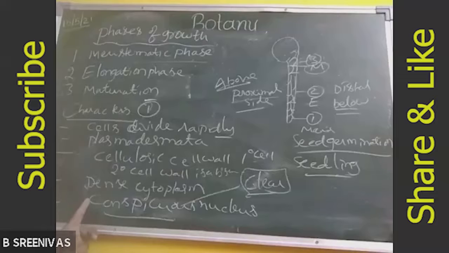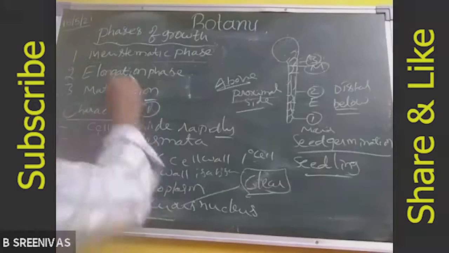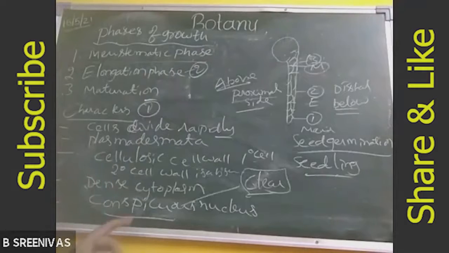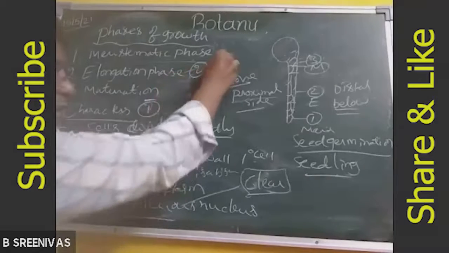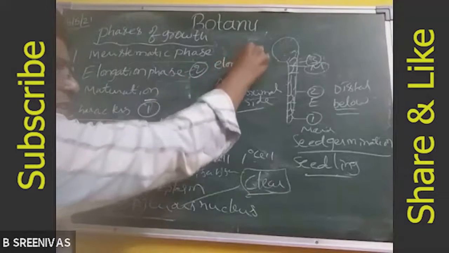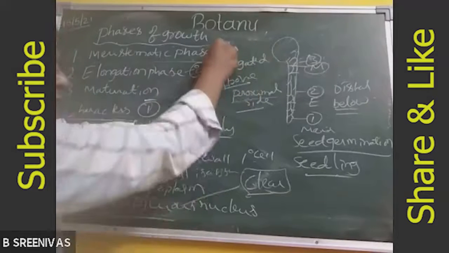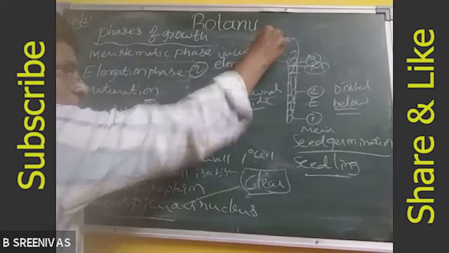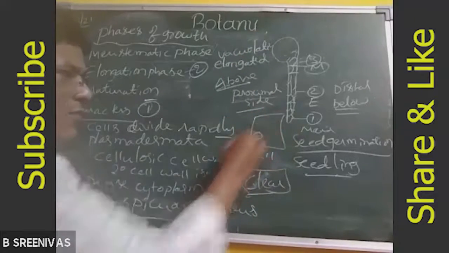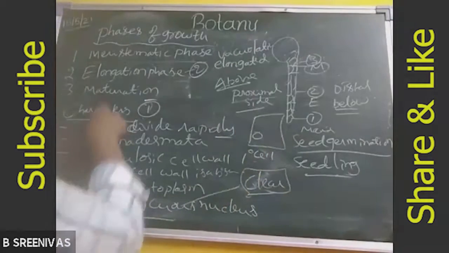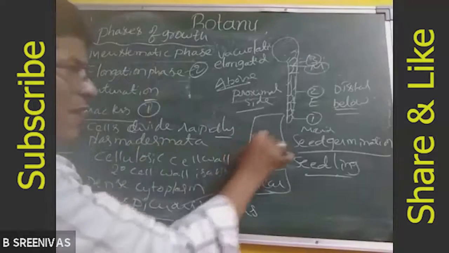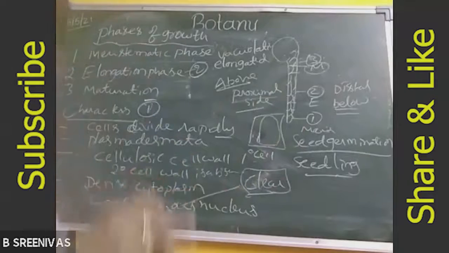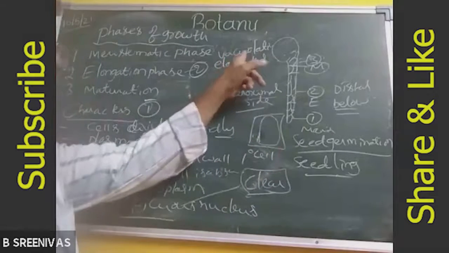Able to understand? Next, in the second zone, some characters are observed. The cells are elongated, and there is vacuolation. That means inside the cell, a small vacuole is present in the first meristematic zone, but this vacuole becomes big. Increasing the size of the vacuole is called vacuolation.